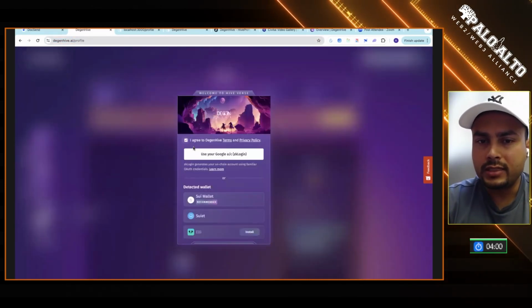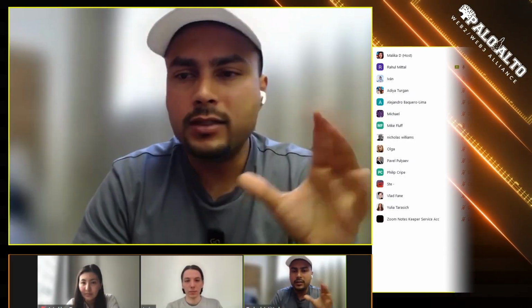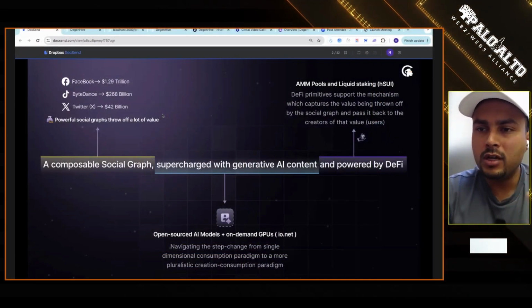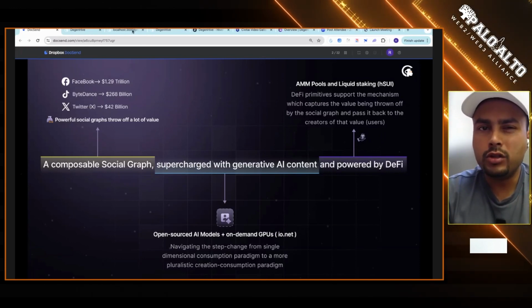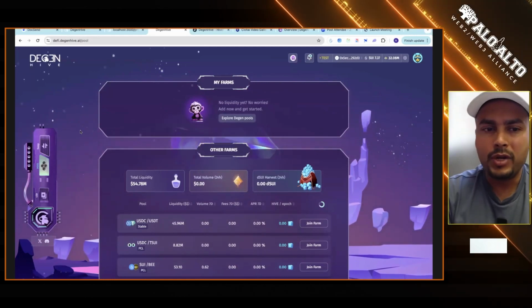We are currently on testnet, and we are building on the Sui network. As I was continuing on our deck, we have a social graph and DeFi primitives. I'll continue on the social side, because the DeFi part is nothing new. So this is how our DeFi application looks.